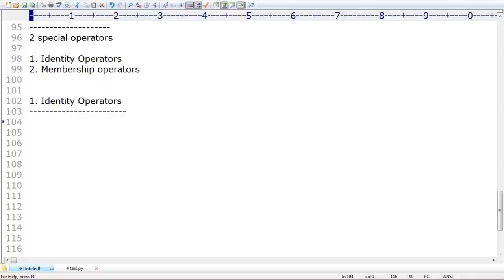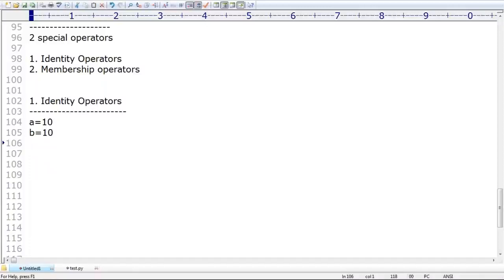What does it mean? If I take A is equal to 10 and B is equal to 10, as I covered in the last sessions, are A and B both pointing to the same address or not?